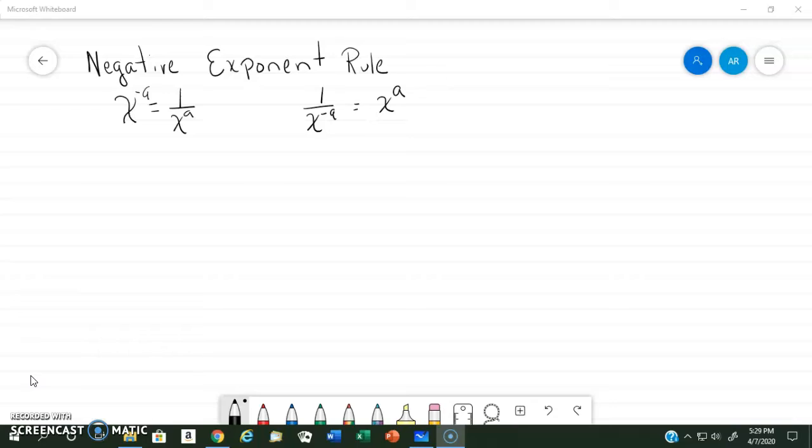If I have x to the negative 2, that's the same as 1 over x squared. So this is really this. All I've done is flip it around to be the reciprocal, and I've changed the exponent to be positive. If I have 1 over x to the negative 3, I go ahead and I make it x cubed. So that's really the answer that I want. I'm going to go ahead and flip it.